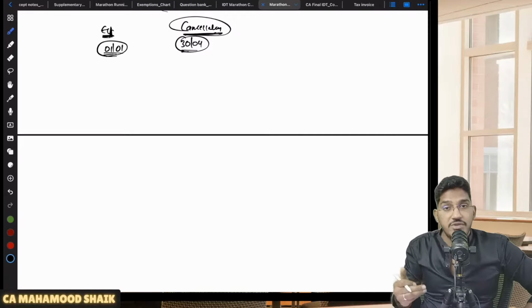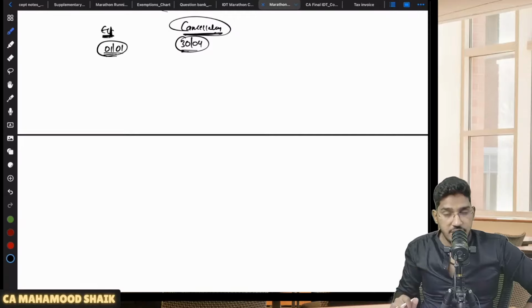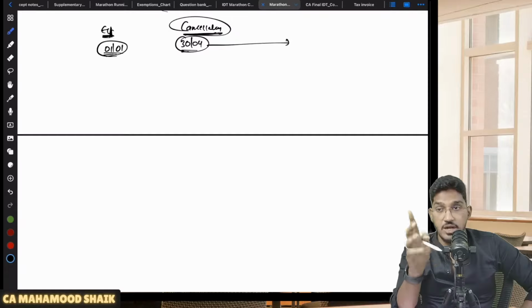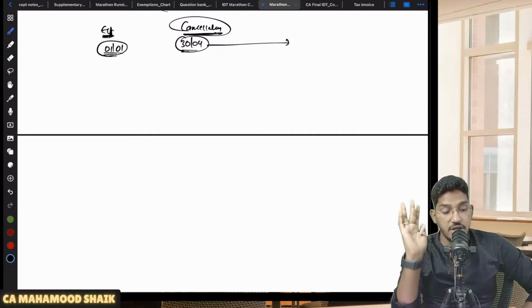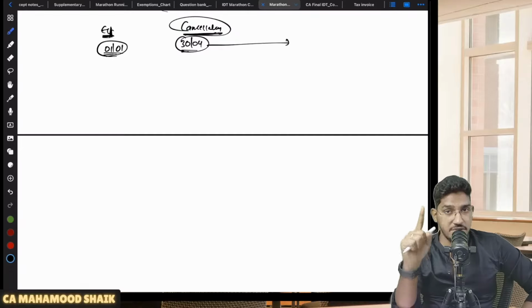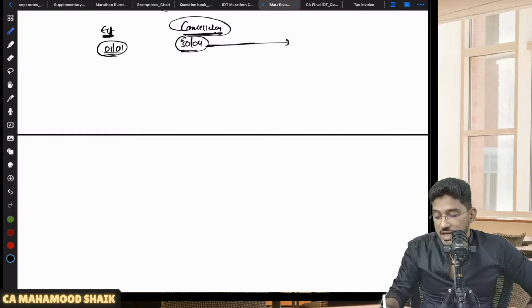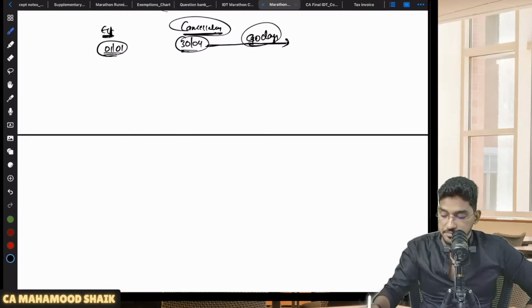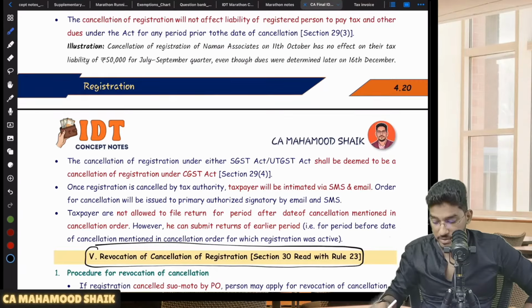So now you want to get your registration back. Within how many days are you required to submit an application? Within 90 days from the date of service of the cancellation order, not from the effective date of cancellation. Whenever that service of the order of cancellation has happened, from that date, within 90 days, you are required to submit an application for revocation of cancellation. Okay, so this time limit you have to remember.